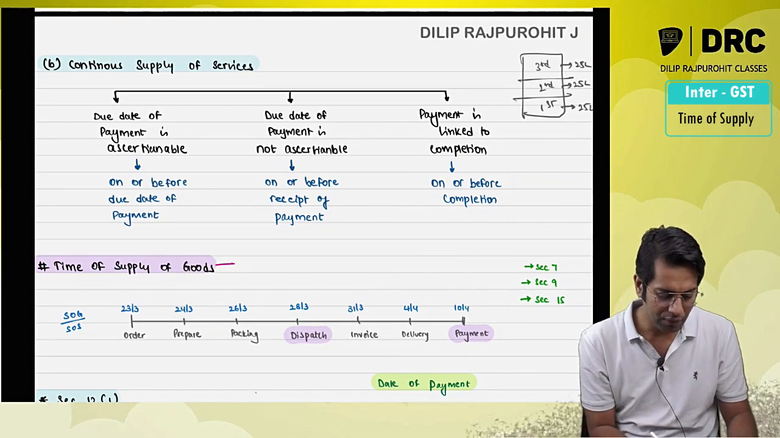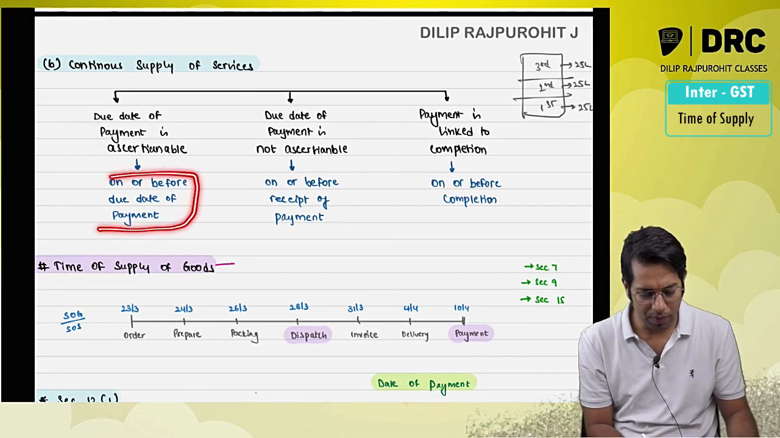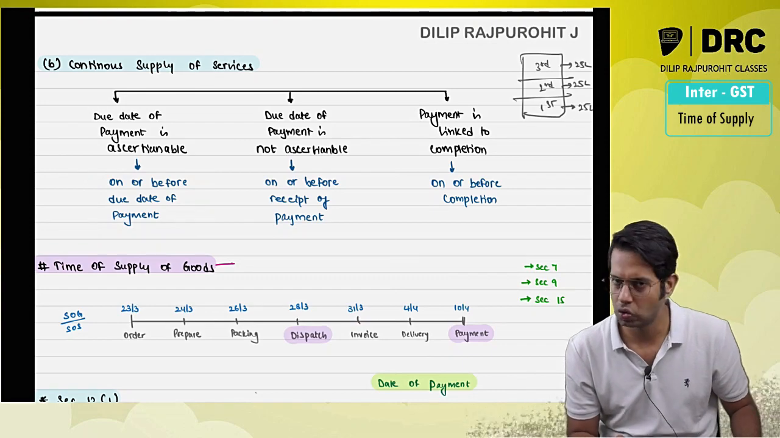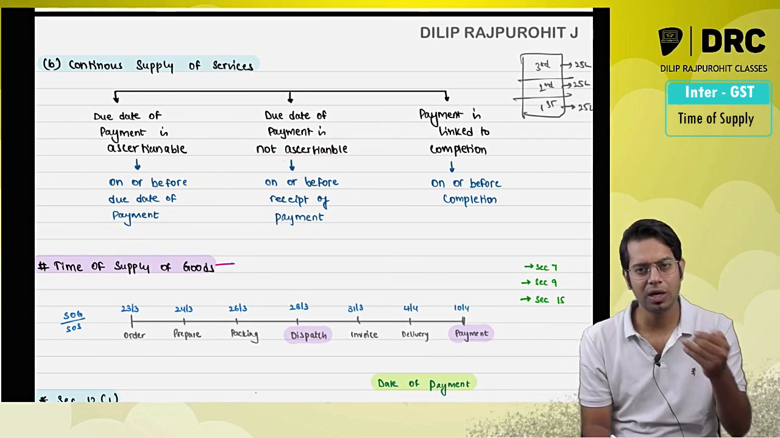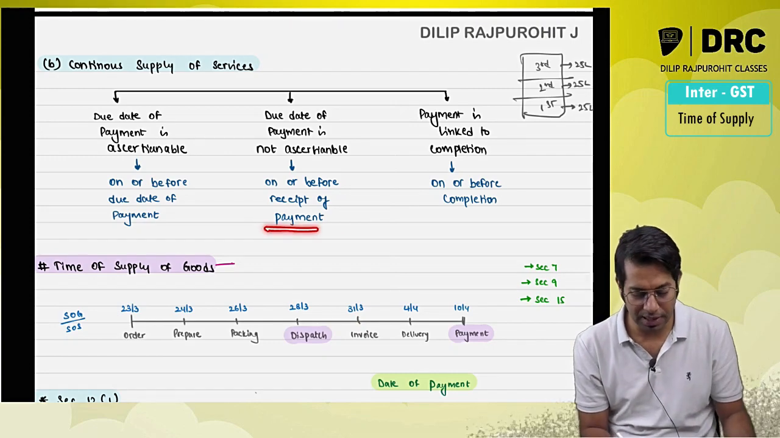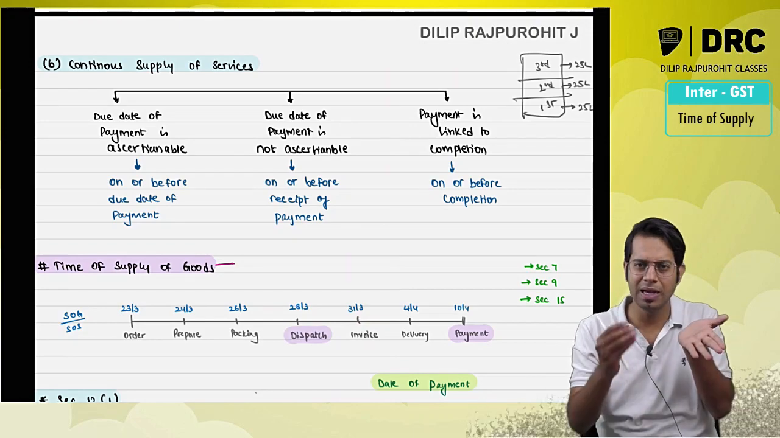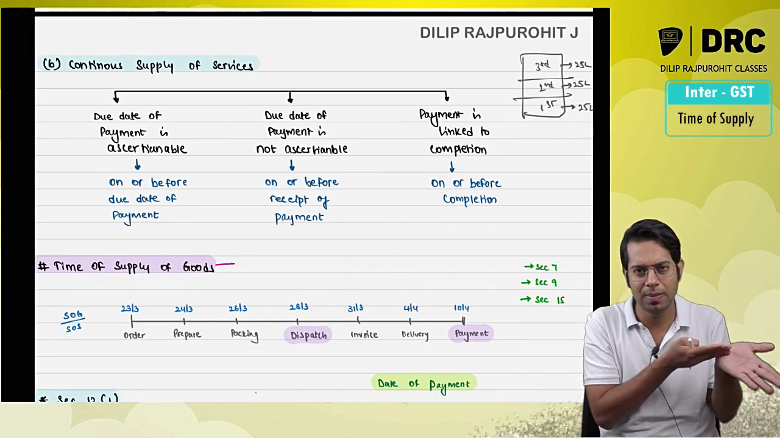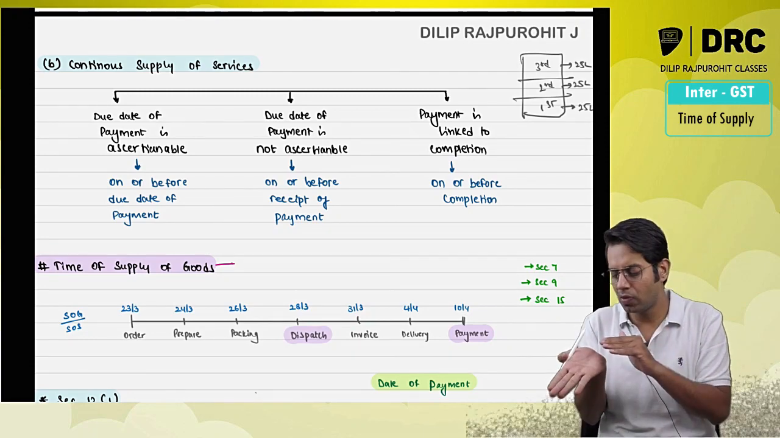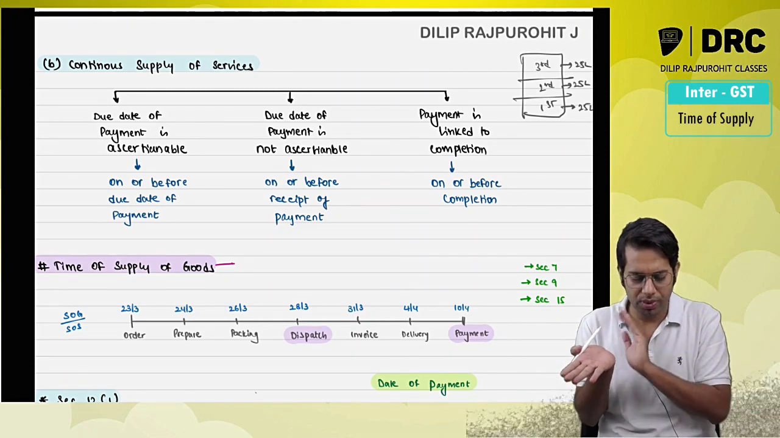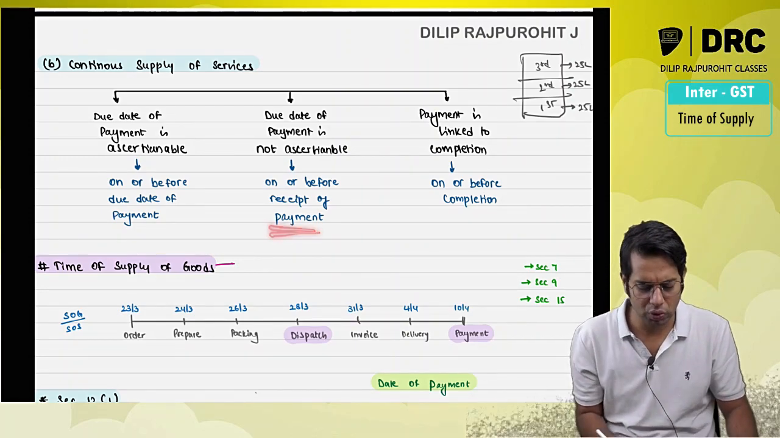If the due date of payment is ascertainable, then on or before that date, invoice is required to be issued. If the due date of payment is not ascertainable from the contract agreed between the supplier and the recipient, then on or before the date of receipt of payment. So basically, if the payment date is agreed, on or before the date when the payment is required to be made, you should issue the invoice. If the payment date is not agreed, then on or before the date of receipt of payment, you should issue the invoice.